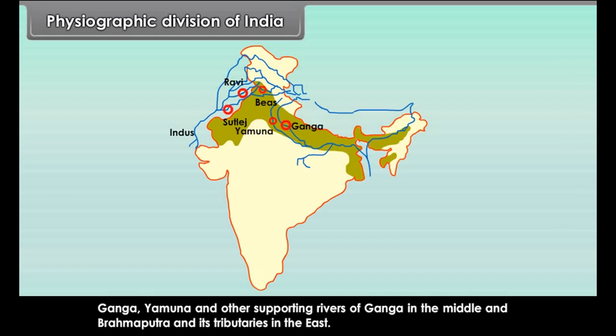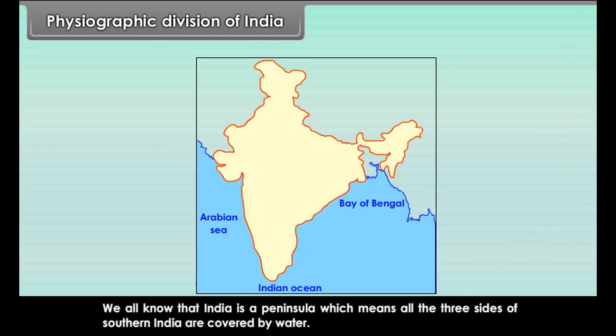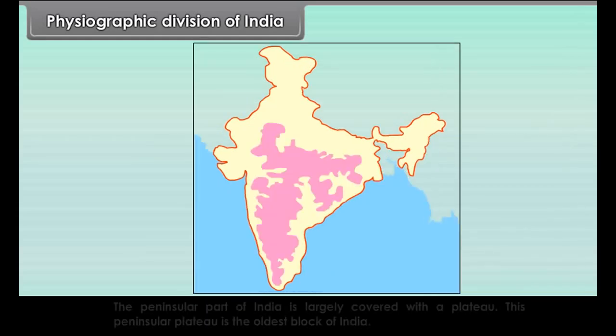The plains extend from Punjab to Assam. These plains are drained by a number of rivers like the Satluj, Beas and Ravi on the west, Ganga, Yamuna and other supporting rivers of the Ganga in the middle, and Brahmaputra and its tributaries in the east.